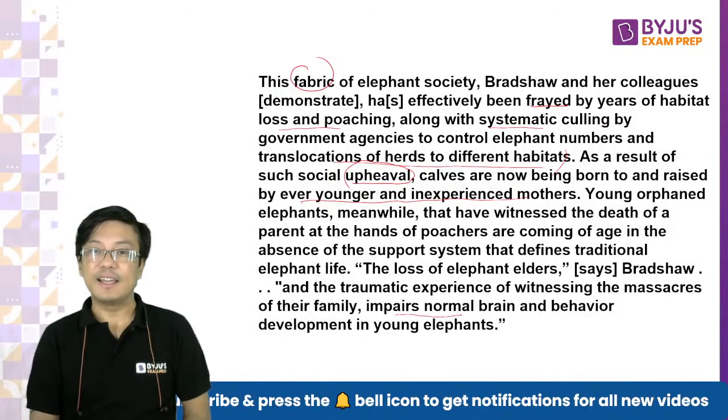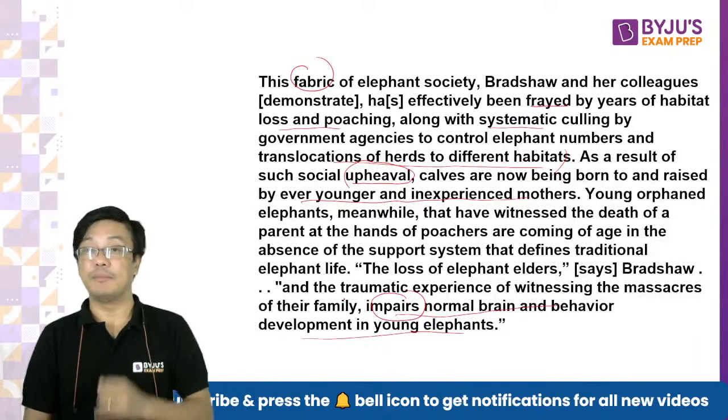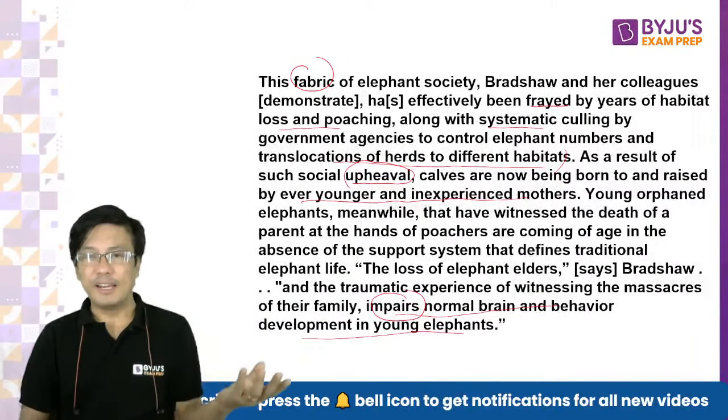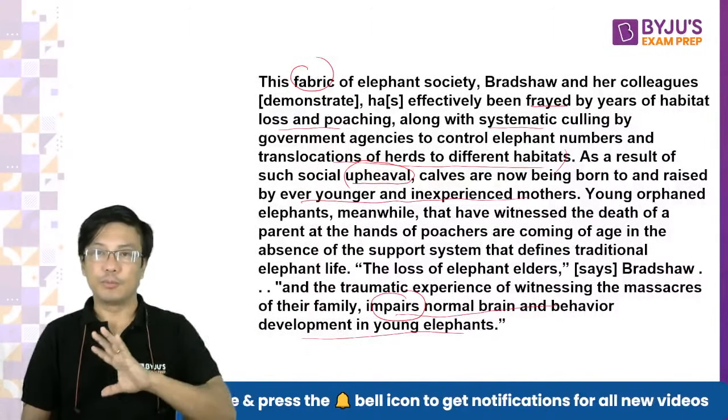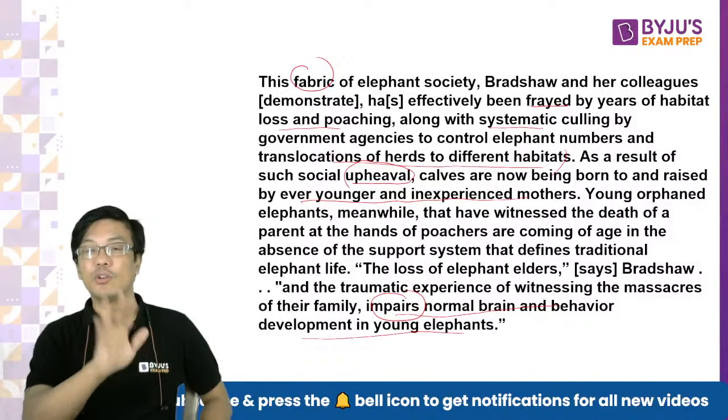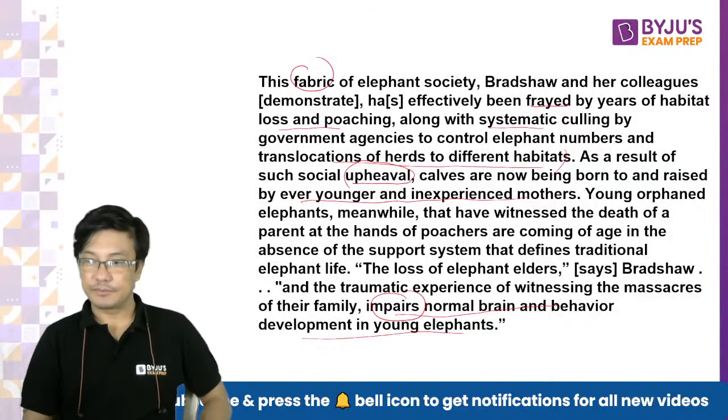It has affected their psychology. Impair basically means harms, right? So all the exposure to shock because of killing, because of lack of proper social guidance, elephant psychology is disturbed, especially the young elephants who are growing up. They become psychologically disturbed because of this.